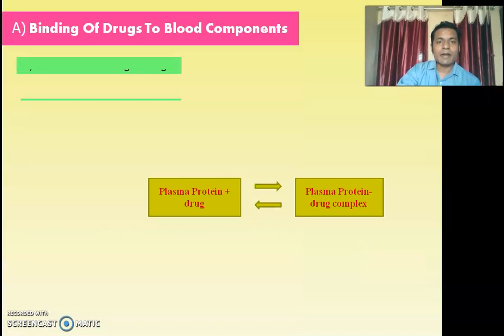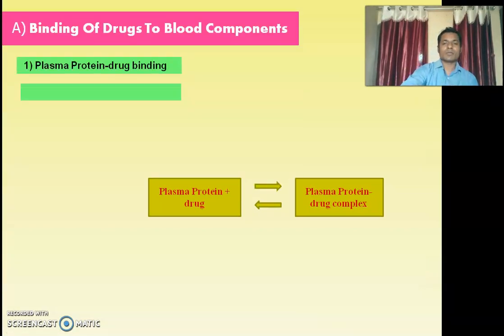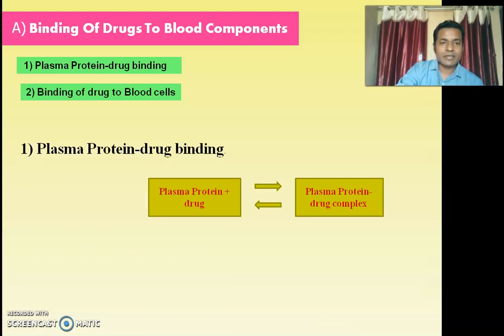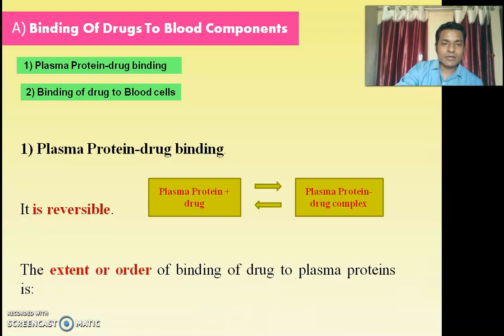Now the binding of drug to the blood component. This is the first class. In this there are two components. First one is plasma protein drug binding, and second is the binding of drug to the blood cells. First we see plasma protein drug binding. Basically, plasma protein drug binding is a reversible process, because it has a weak chemical bond.